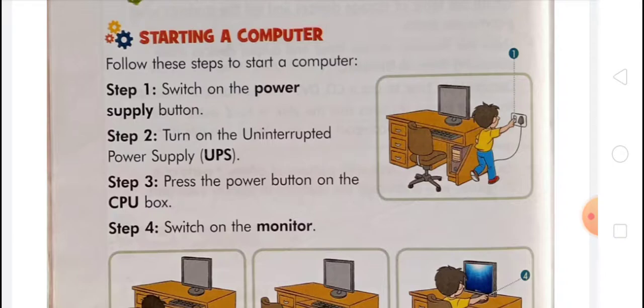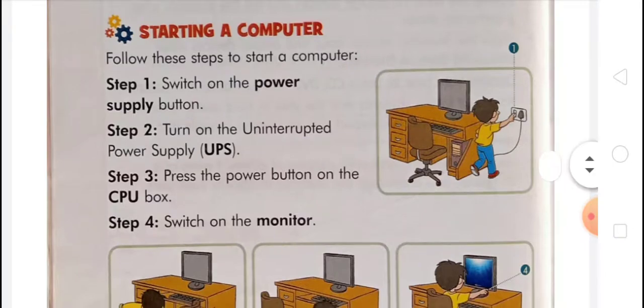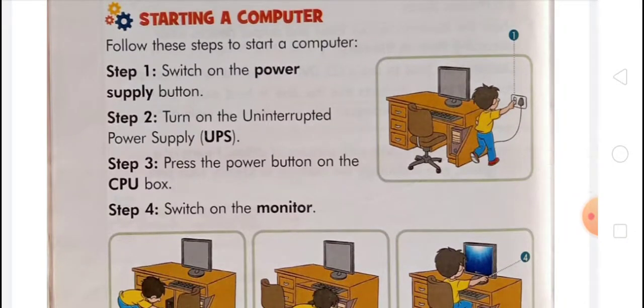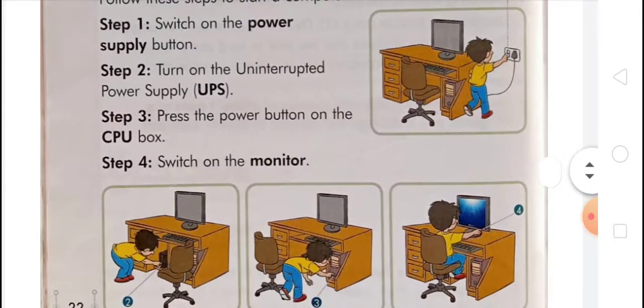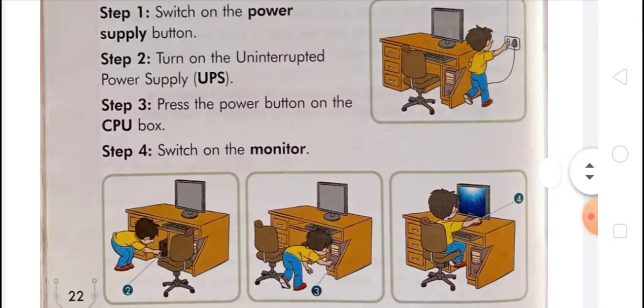Let's see again. In step 1, you have to switch on the power supply button, that means the main electronic power supply button. Then you have to turn on the uninterrupted power supply, also called UPS. In step 3, you have to press the power button on the CPU box. And after that, you have to switch on the monitor, where there is a button you have to press.